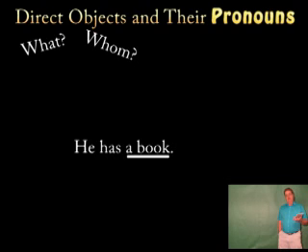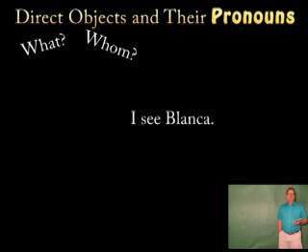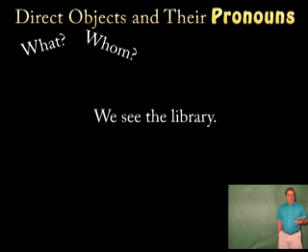Which is the direct object in I see Blanca? Whom do I see? What do I see? I see Blanca. So Blanca is the direct object. We see the library. I think you're getting the idea. The library is the direct object.